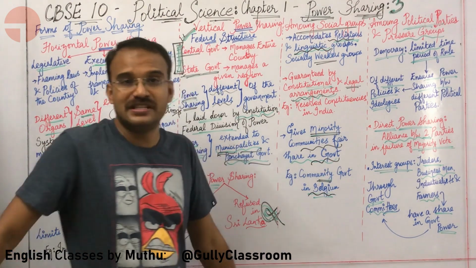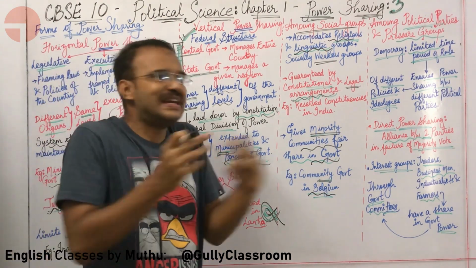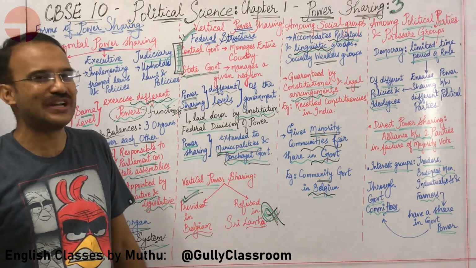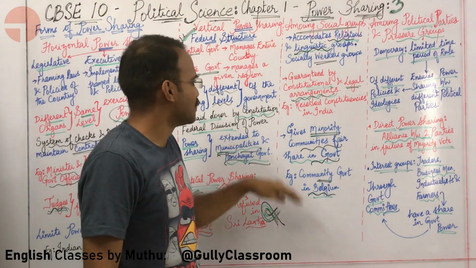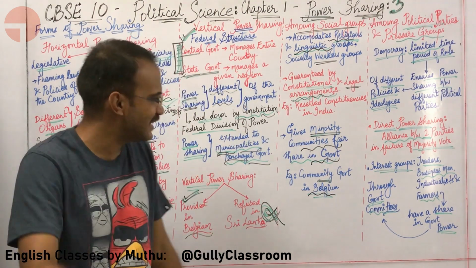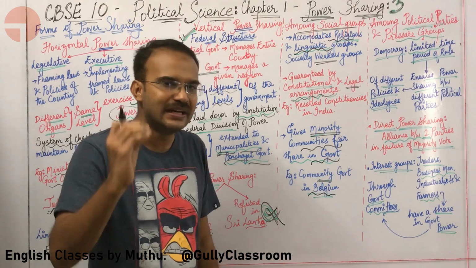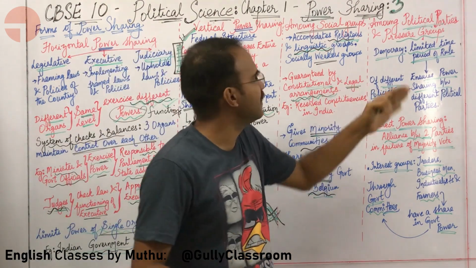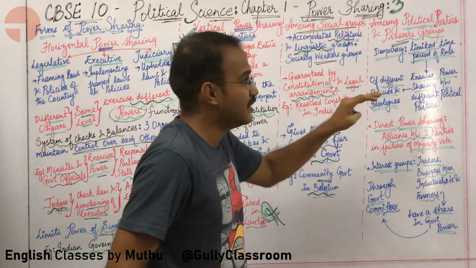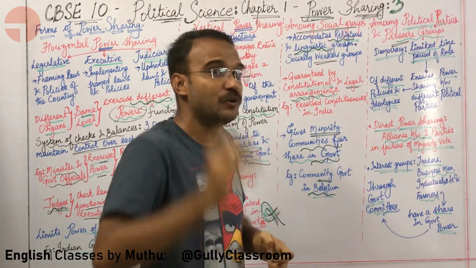All the people of Belgium, irrespective of what language they are speaking, are participating in the functioning of the local government, right? So this idea gives minority communities a fair share in the government. Example, community government in Belgium. So what about power sharing among different political parties and pressure groups? Let us check how power is shared between political parties.